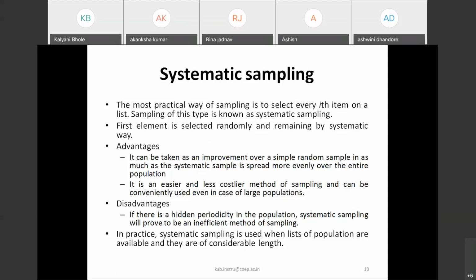For example, we are working for a residential area with a population of, say, 5,000. And after all calculations, we want to select 50 meters from that 5,000 population, and we will physically go and check those 50 meters. So for the systematic sampling, we have a list of 5,000. We will choose the first sample as a random one. Say I'll choose the 10th sample as a random one.